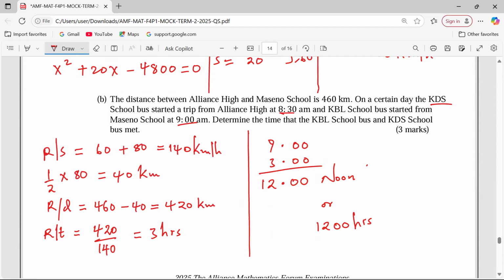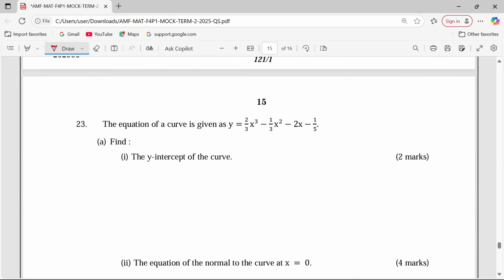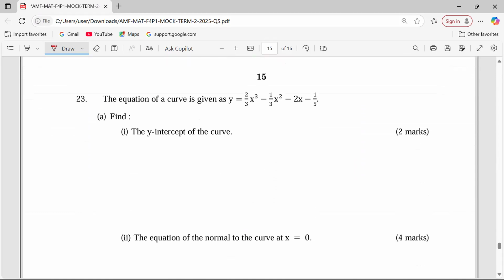So this is 12-hour clock system, 24-hour clock system. You express in any of the formats and you shall be correct. So that's how we work out that particular question. It is good we look at number 23 now. It's very advisable for us to look at number 23.